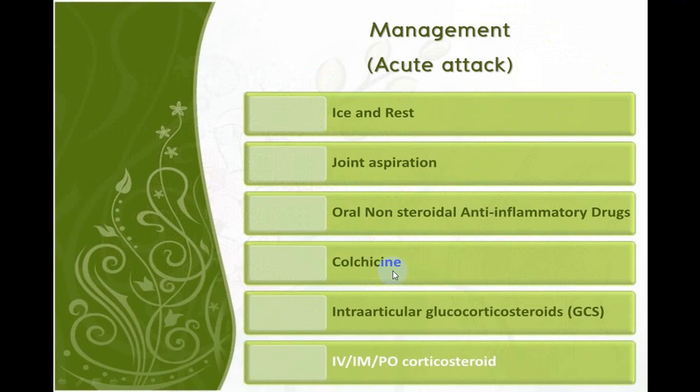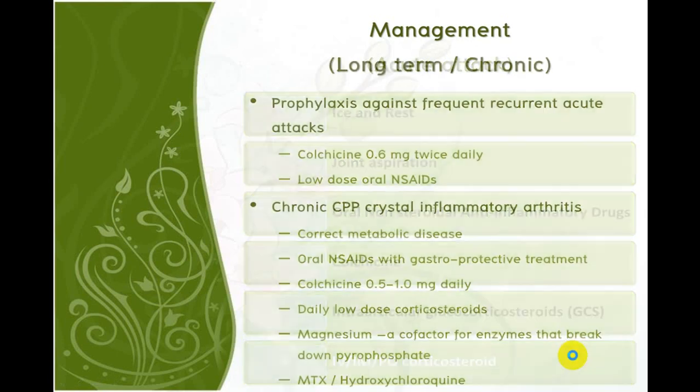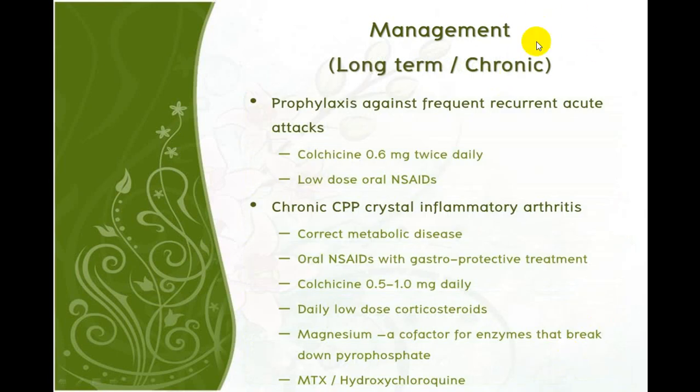Colchicine is partially beneficial, not very effective. Intra-articular steroid is also effective, while you can give IV, intramuscular or oral corticosteroids. These are during an acute attack, and in long-term management, they use colchicine and a low dose of NSAID.